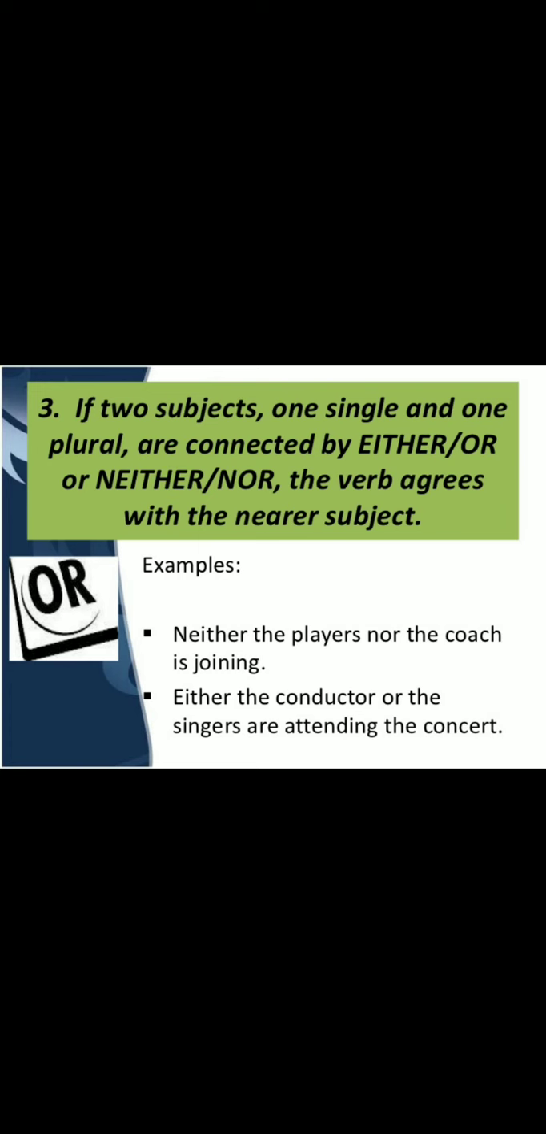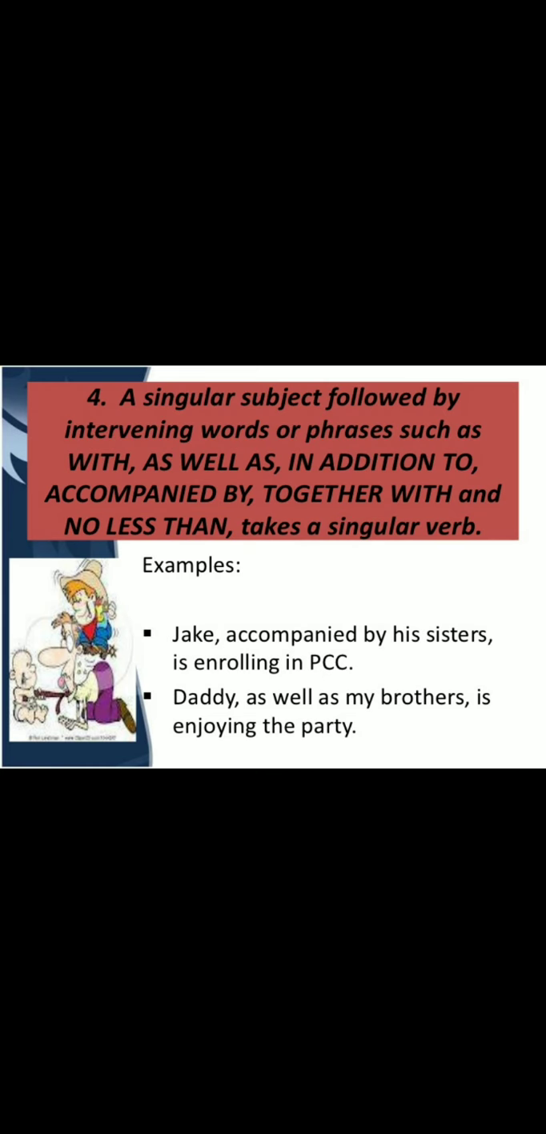So, next number 3, if two subjects, one singular and one plural, are connected by either or, or neither nor, the verb agrees with the nearer subject. For example, number 1, neither the players nor the coach is joining. Number 2, either the conductor or the singers are attending the concert. So, these are examples of subject verb agreement.